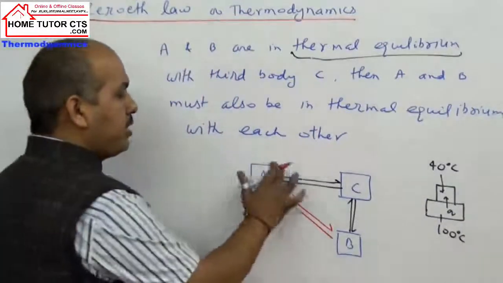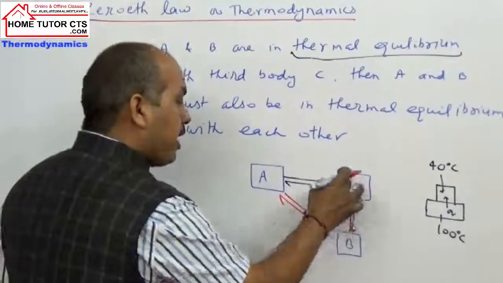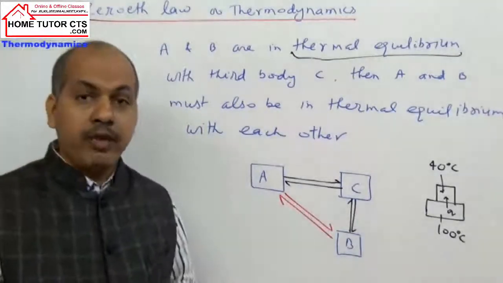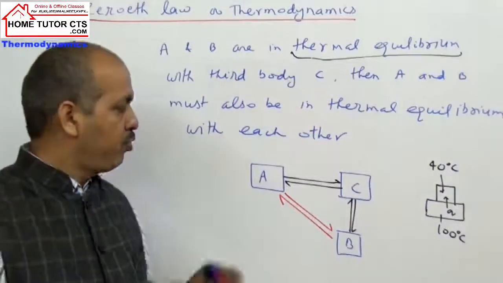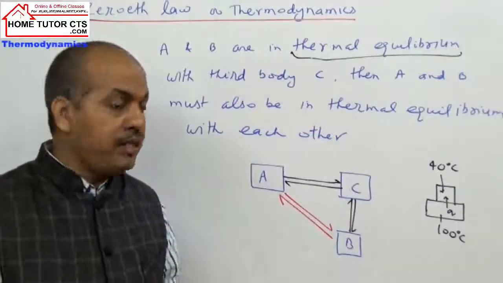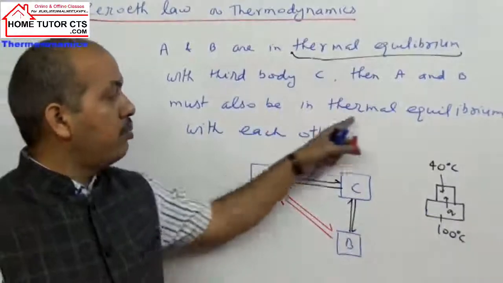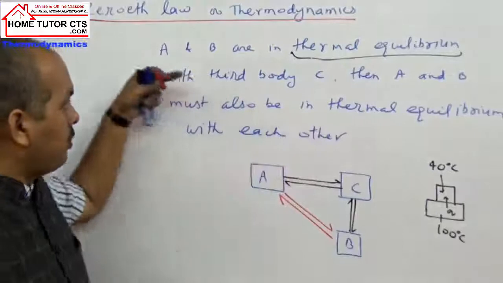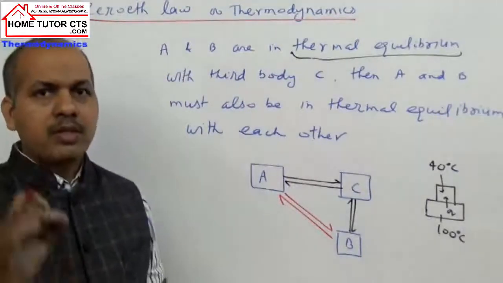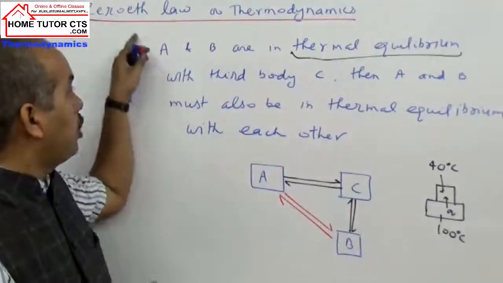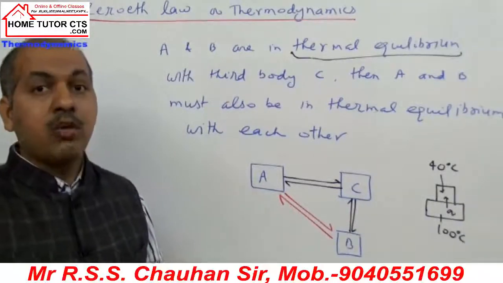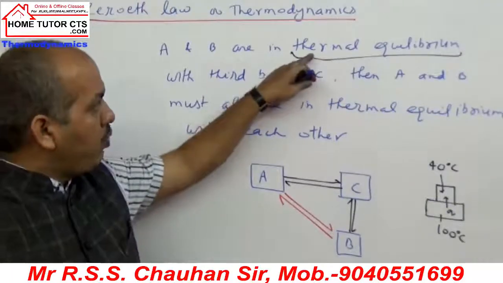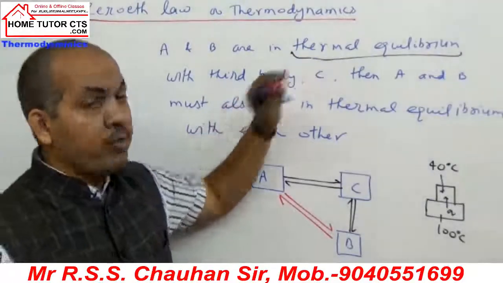Simple logic है. A and C have the same temperature, B and C have the same temperature. That means automatically A and B will also have the same temperature. When A and B have the same temperature, it is said to be a case of thermal equilibrium. So before we move further, let us introduce to you some basic terms, equilibrium in thermodynamics. We can call it thermodynamic equilibrium. So यहाँ पे हमने वही यूज ओनली सिंगल टर्म thermal equilibrium.